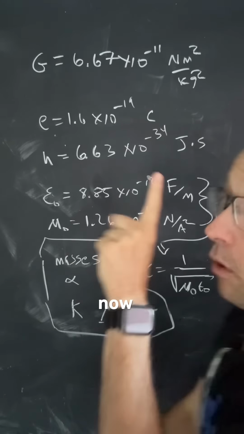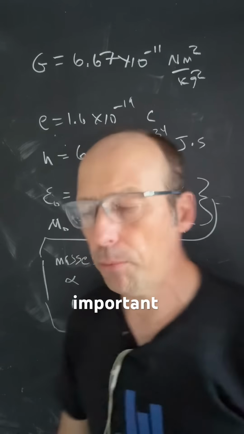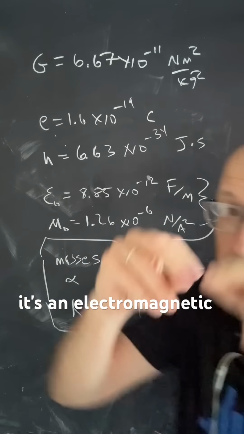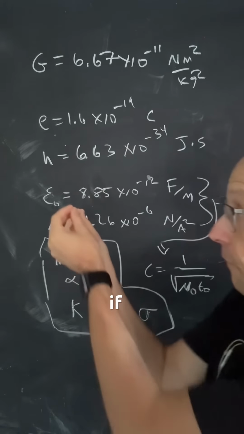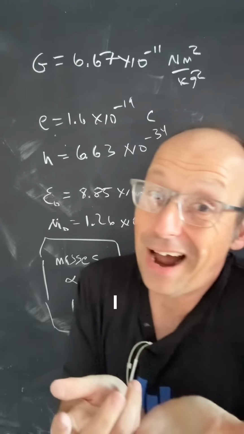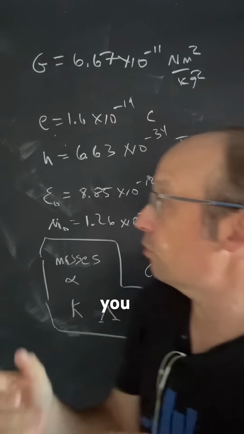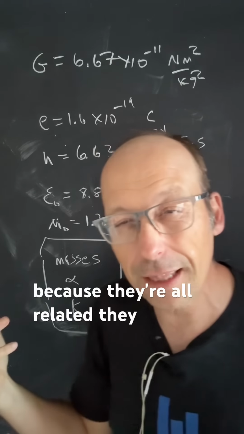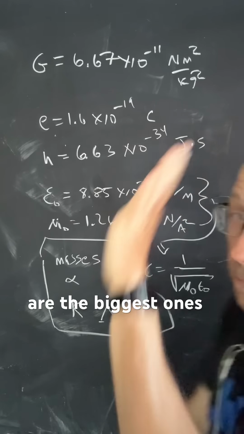So right there. Now, some people say, oh, the speed of light, that's important. Well, the speed of light actually is dependent on these two things, right? Because it's an electromagnetic wave, and if that's my electric constant, that's my magnetic constant, I can get the speed of light. So I put it not fundamental. You could technically pick that as fundamental, but then you don't have two of these fundamental because they're all related. They can't be whatever they want. Those are the biggest ones.